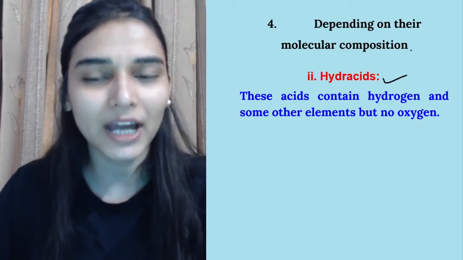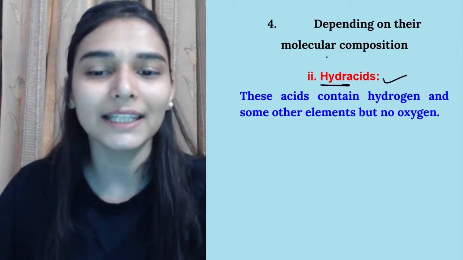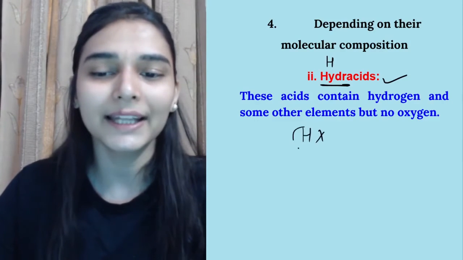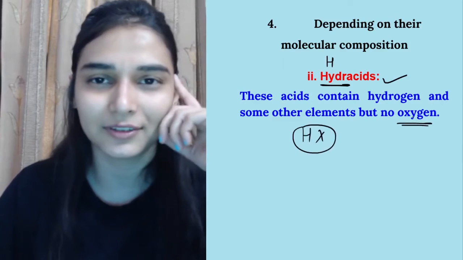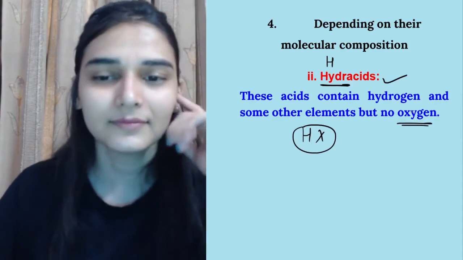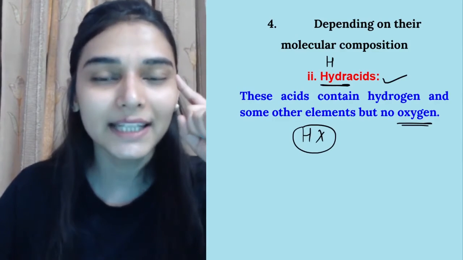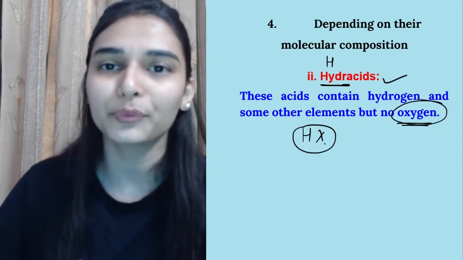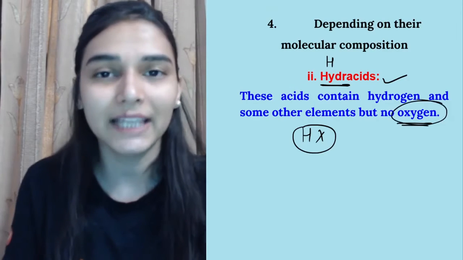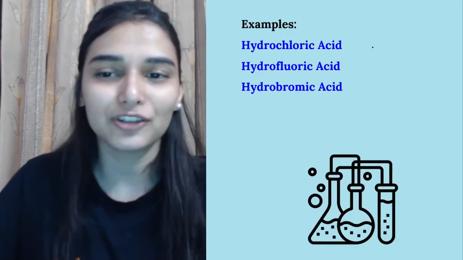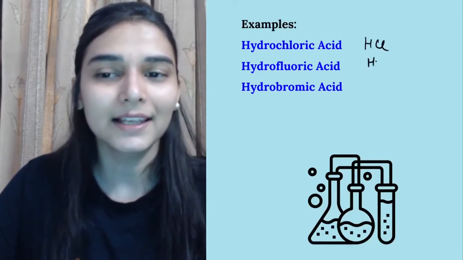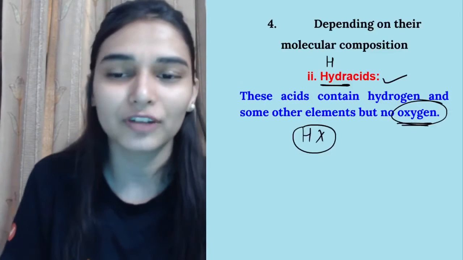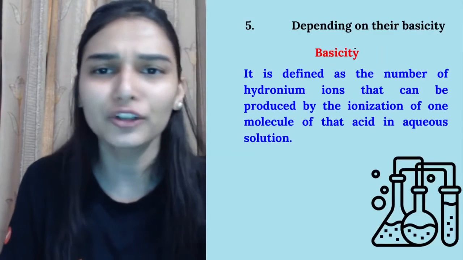Then we have hydra acids. The name is telling you they contain hydrogen. Hydrogen होगा and some other element but not oxygen. Remember this, they contain hydrogen and some other elements other than oxygen. So this should not be oxygen. I can say HCl, है ना? I can say HF, देखो HCl, HF, I can say HBr. So they all are the hydra acids. कर सकते हो, not very difficult.